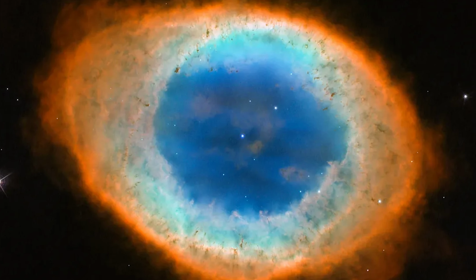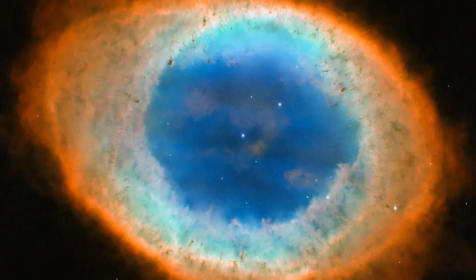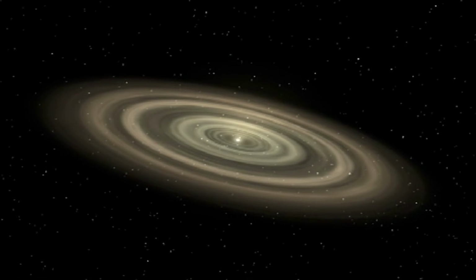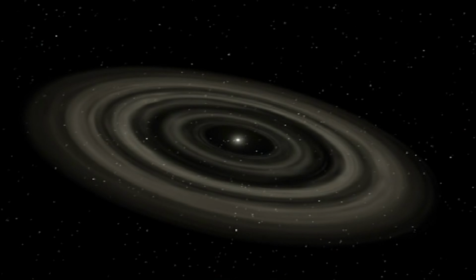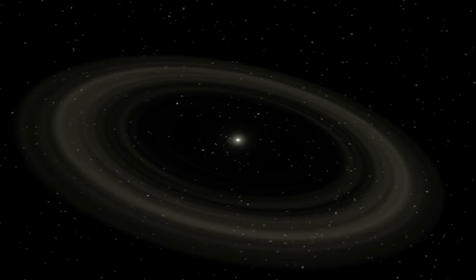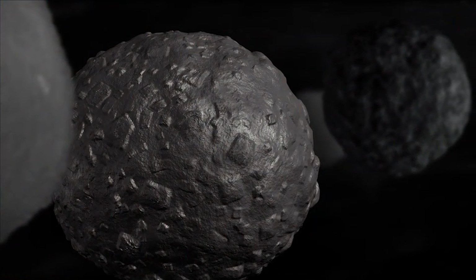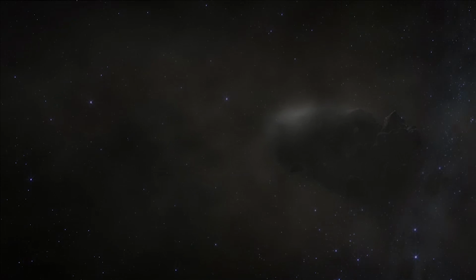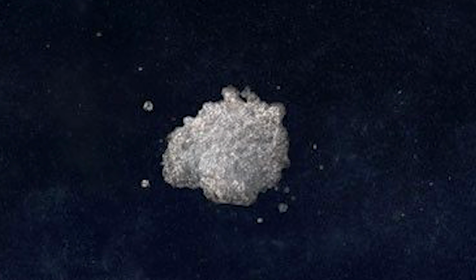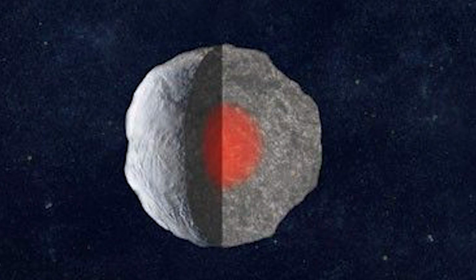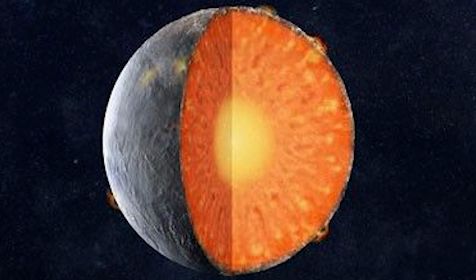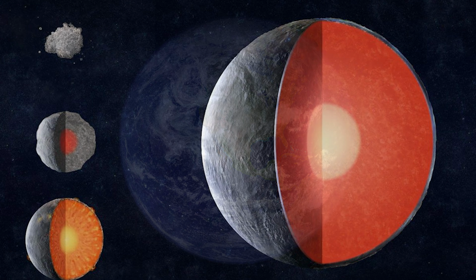Key points about the formation of the first rocks. Our solar system, including the first rocks, originated from a rotating cloud of gas and dust called the solar nebula. Within this nebula, tiny particles of dust and debris in space gradually stuck together, forming larger objects called planetesimals, which eventually collided and combined to create the Earth.